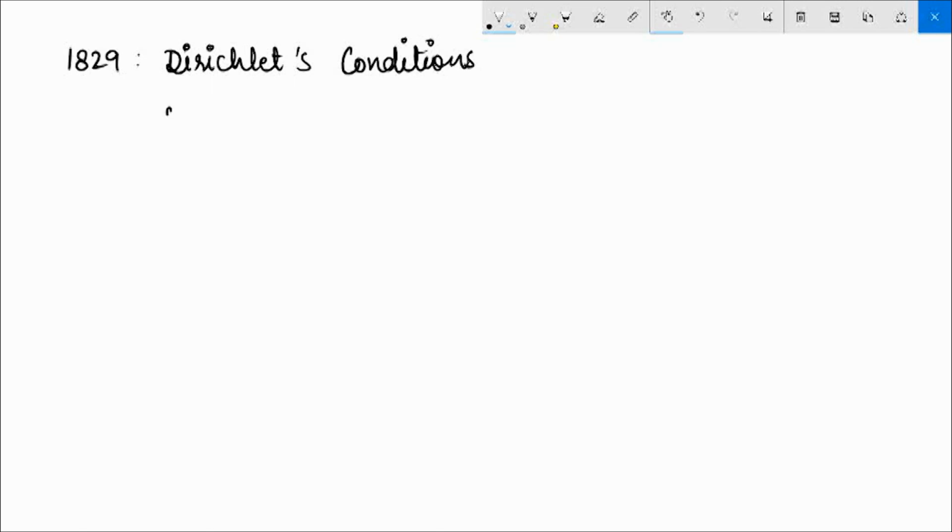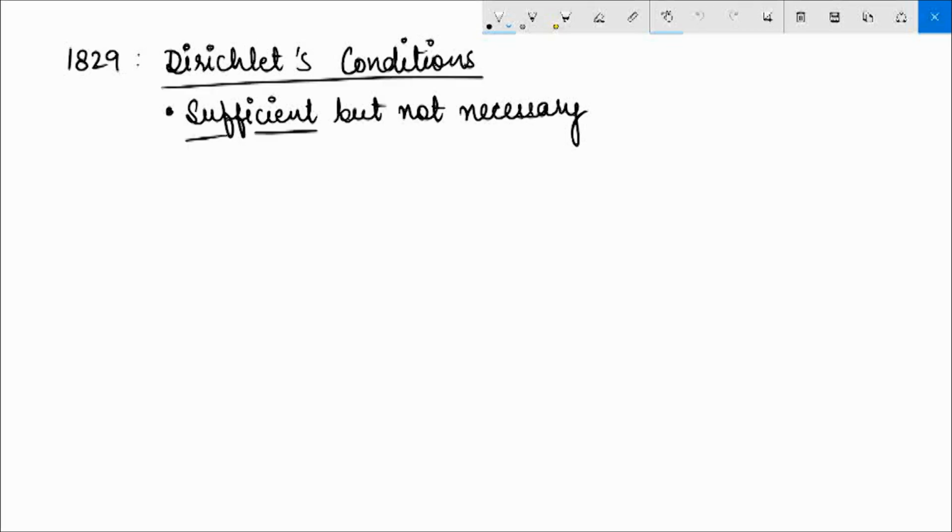These conditions are sufficient but not necessary. Meaning if these conditions are satisfied, convergence is guaranteed, but if they are not satisfied, the convergence may or may not exist. The first condition says that over one period, x(t) must be absolutely integrable.